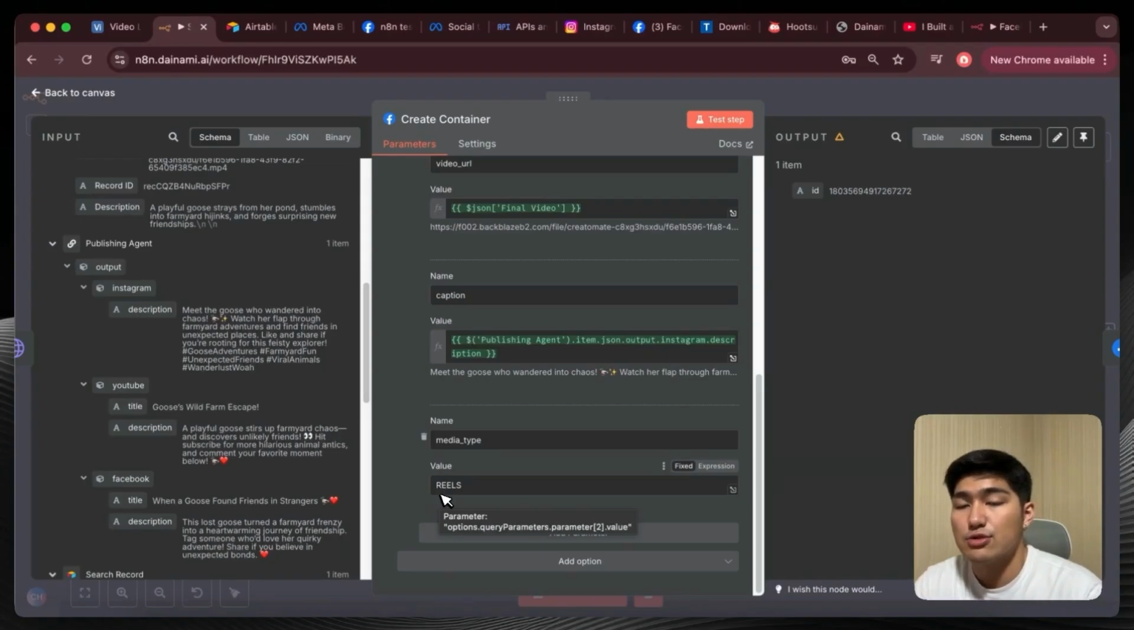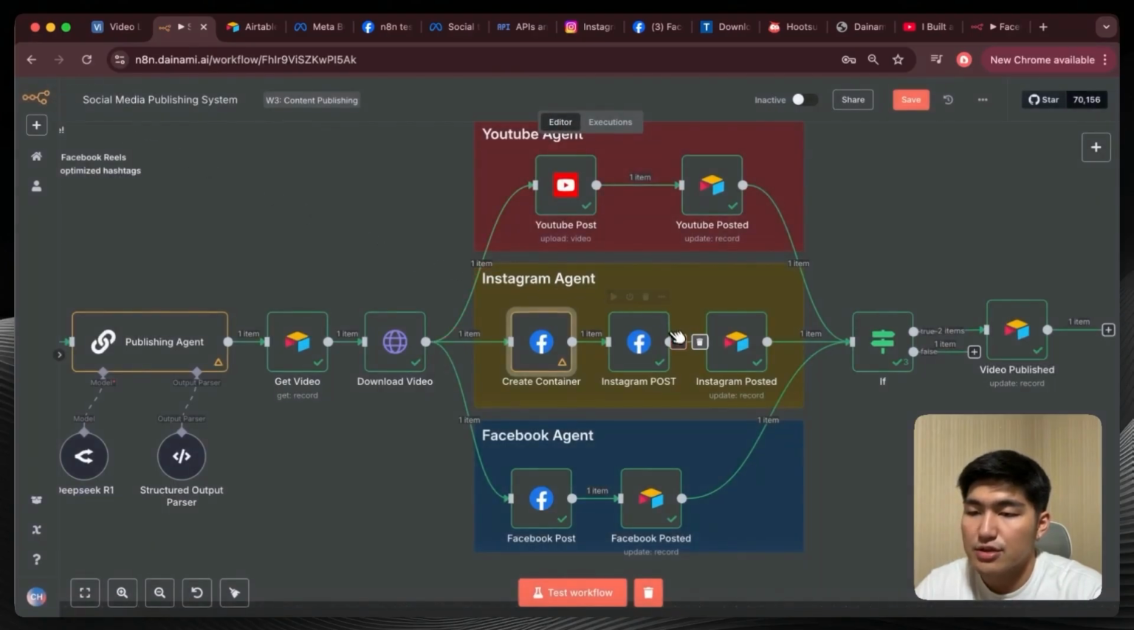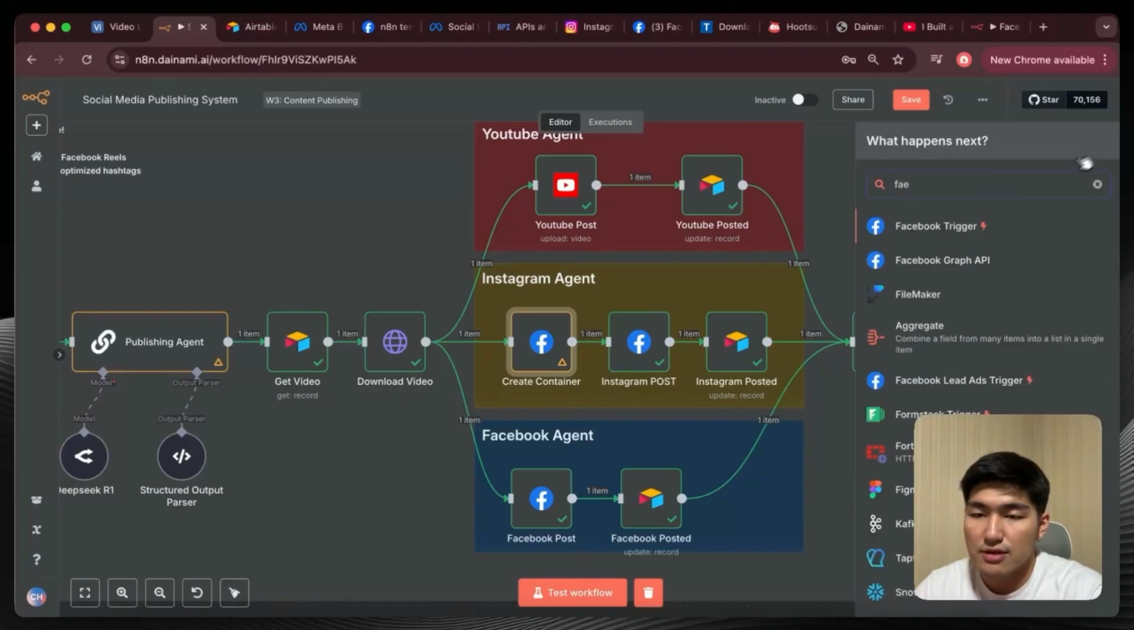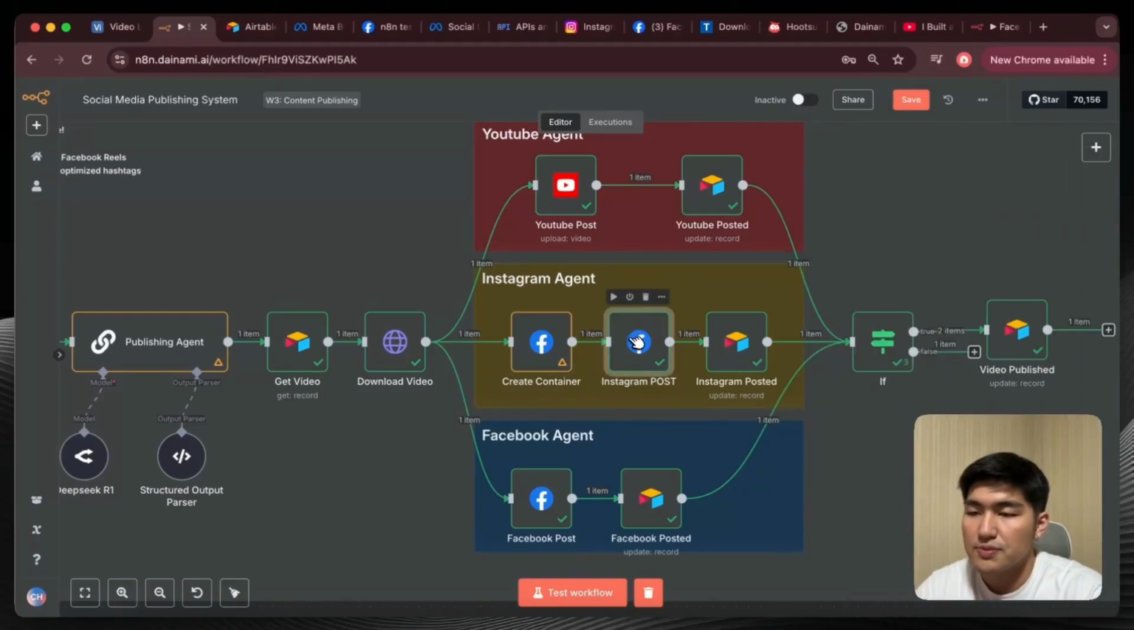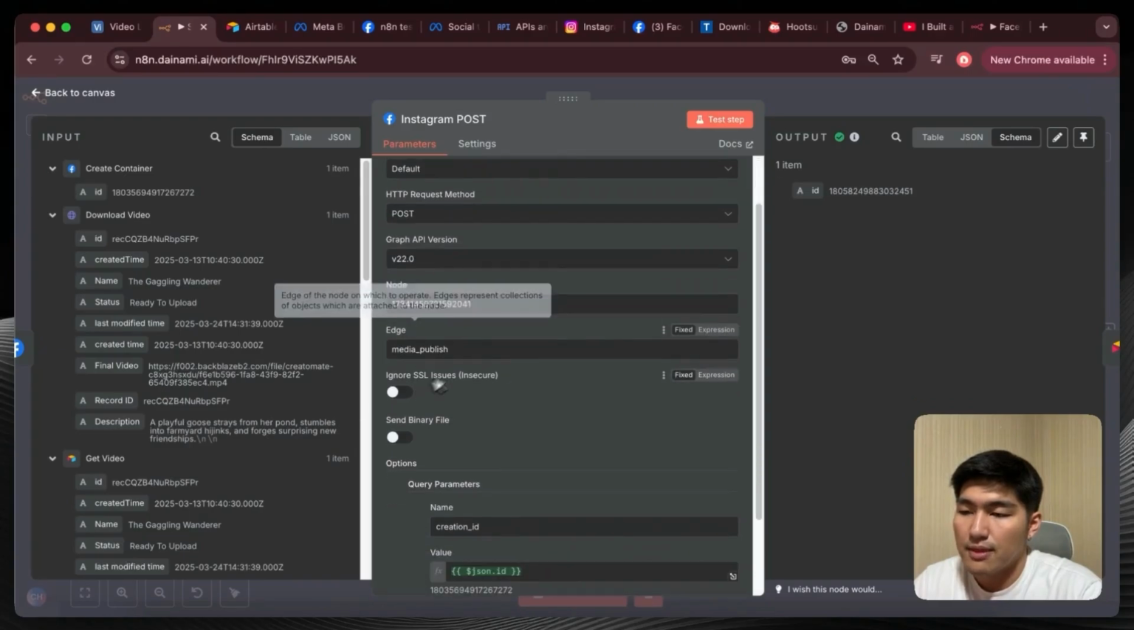Now Instagram has two parts to the publishing process. So you firstly have to create a container over here. Right, once you click test step, you would get an output like this, which is an ID, which shows that it's working perfectly. Okay, from there you're going to go into a new one. So once again, create a new Facebook Graph API. Open this, same credentials connected, same thing here, HTTP post, same node. This time the only change is media_publish.